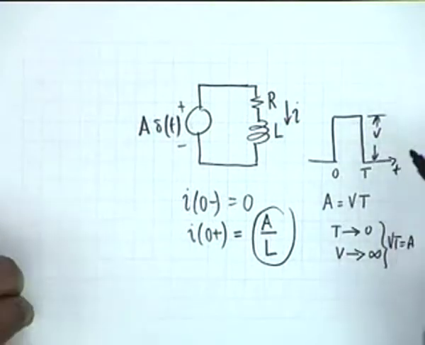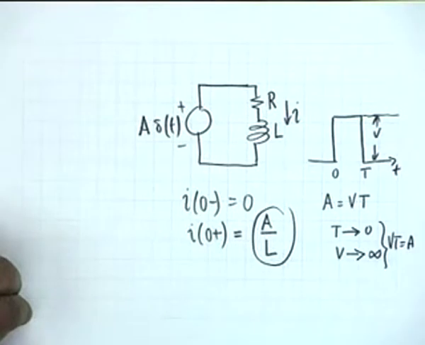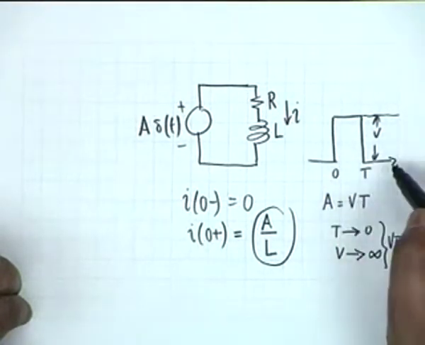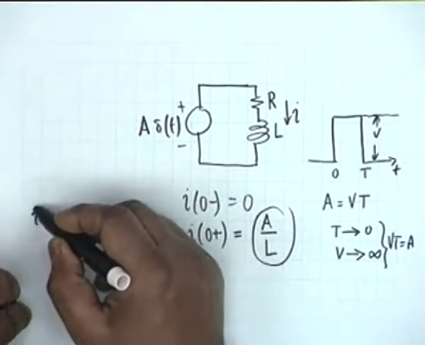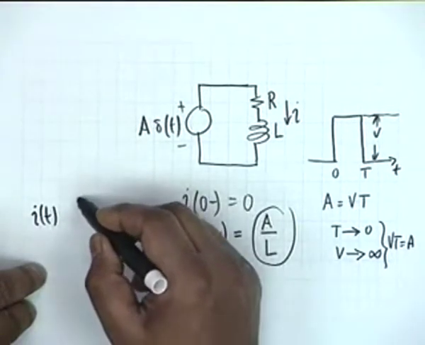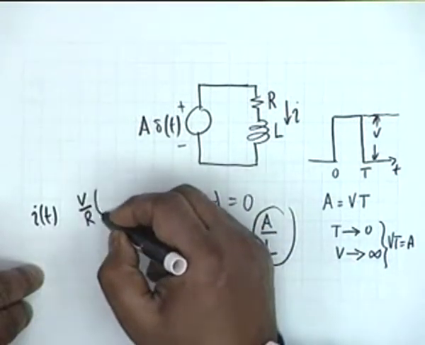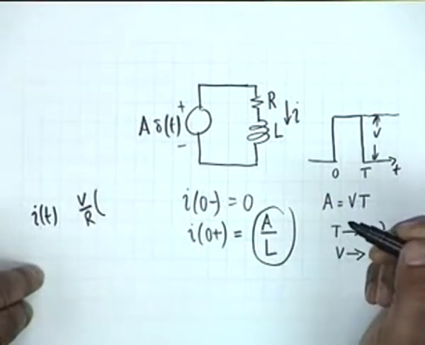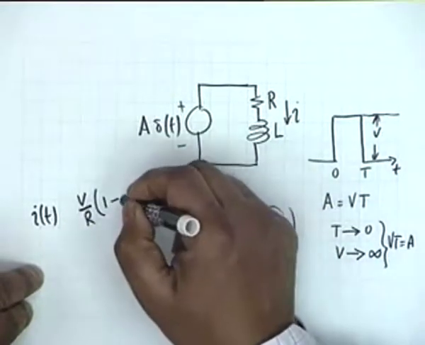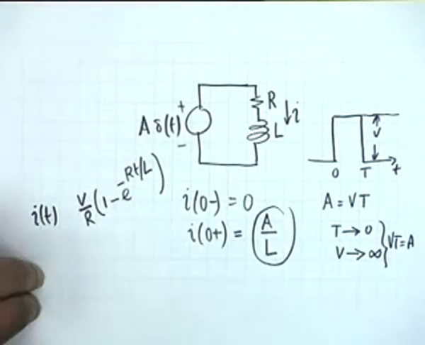You see, if I apply a step which rises from 0 to capital V at t equal to 0 and which remains a constant, the current i of t in the circuit shall be simply V by R, then the initial current is 0, and therefore it would be 1 minus e to the minus Rt by L. Agreed?